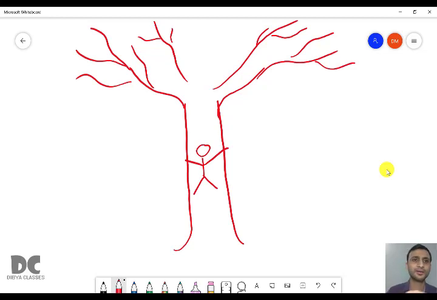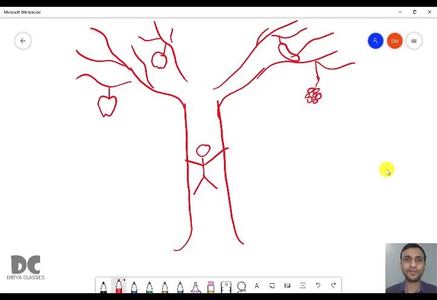Why? Because in this tree there are certain items which he wants to eat. So this is a hybrid tree. In one branch there is an apple. In another branch there is an orange. In another branch there is a banana. And in another branch there are grapes.